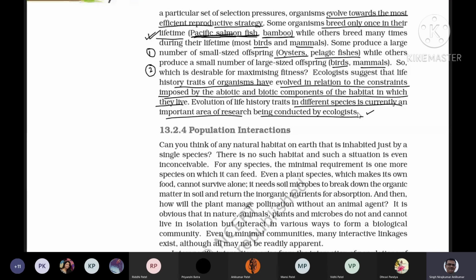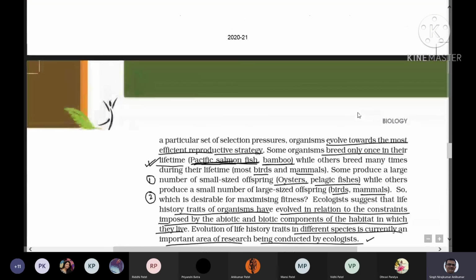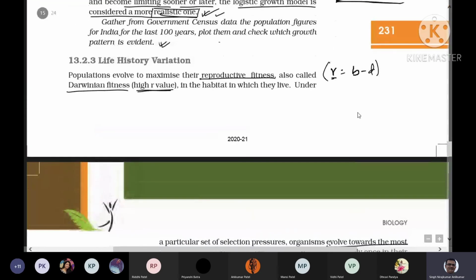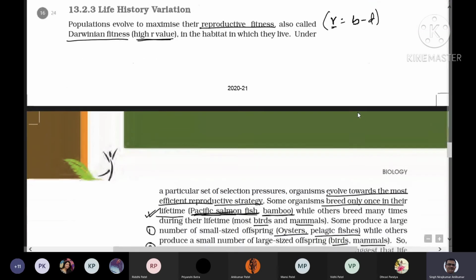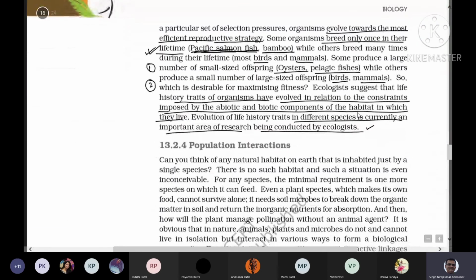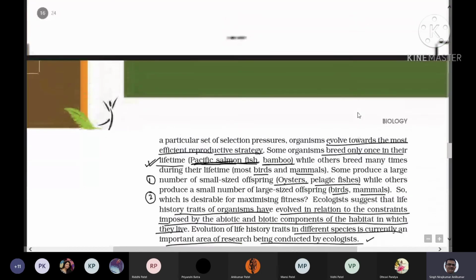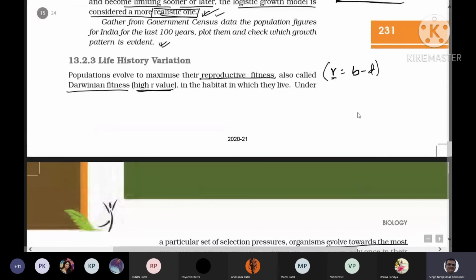So the variation in the habitat is nothing but the variation in their life history. Altogether, the variation in life history is for increasing reproductive fitness. This is the punchline of this topic.